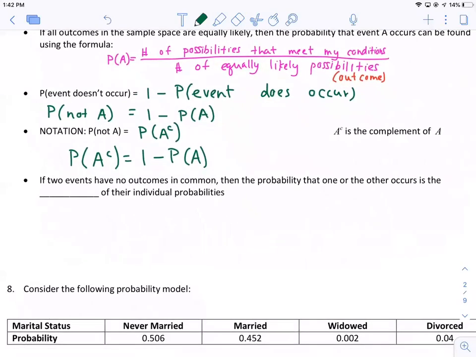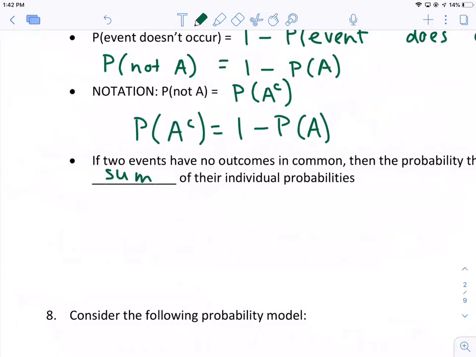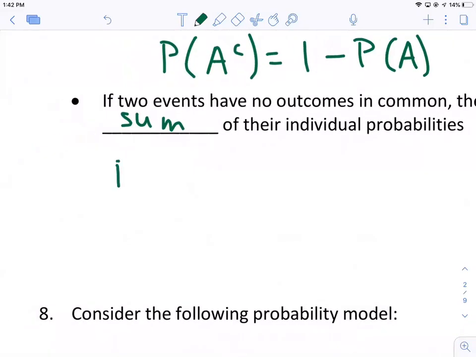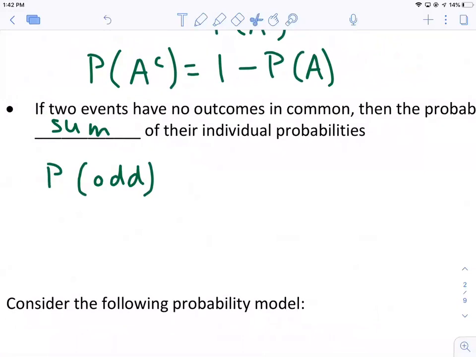If two events have no outcomes in common, then the probability that one or the other occurs is going to be the sum of their individual probabilities. All right. What this means is, for example, what's the probability of rolling an odd number on a die? Let me write it out.